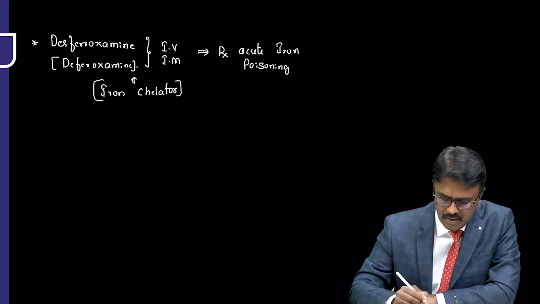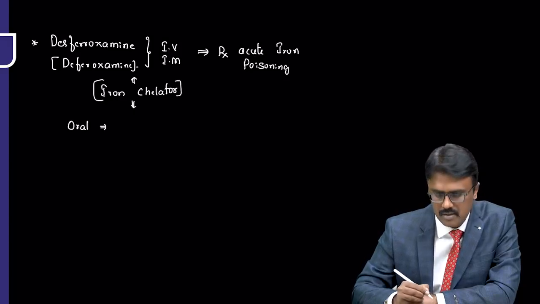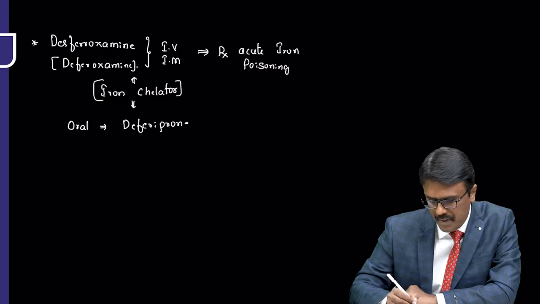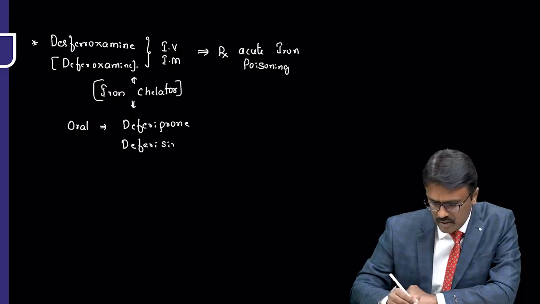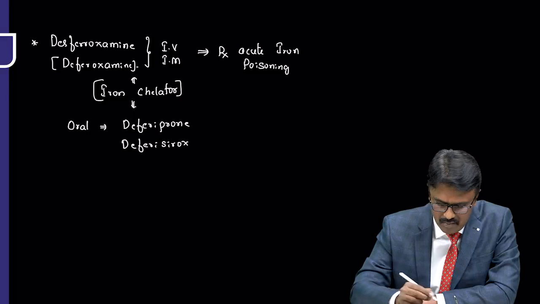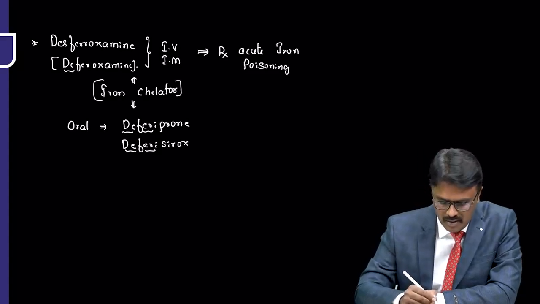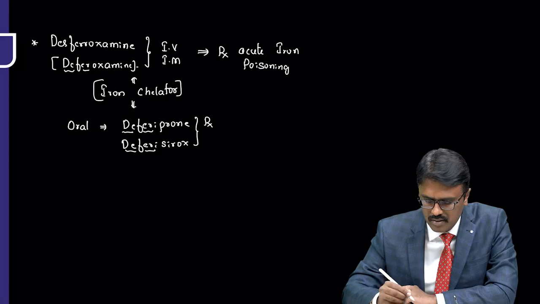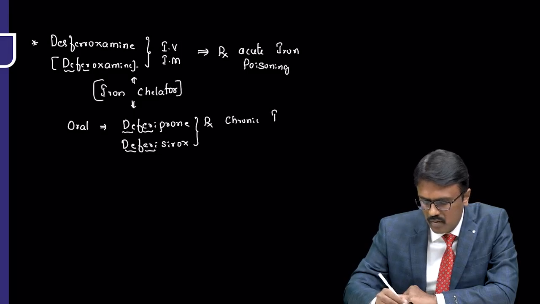Is there any other iron chelator we know of? Yes. We have oral drugs given as iron chelators, called deferiprone and deferasirox. D means remove, D for the iron. Where to use oral therapy? Particularly these iron chelators are used for chronic iron overload.